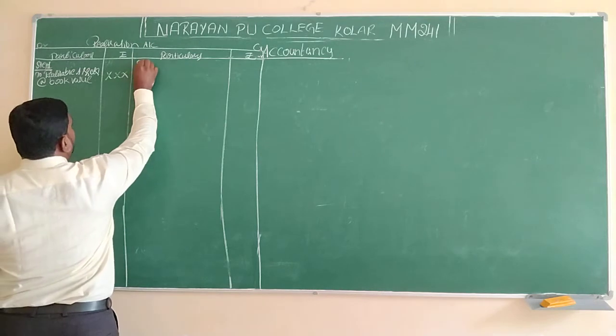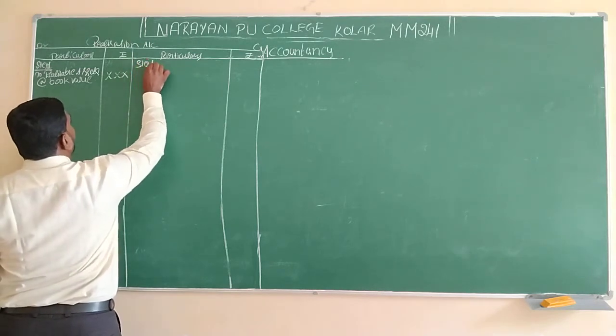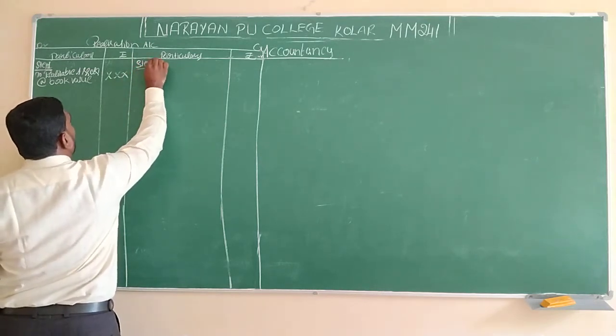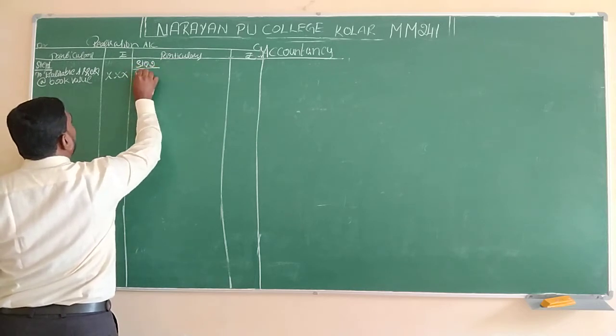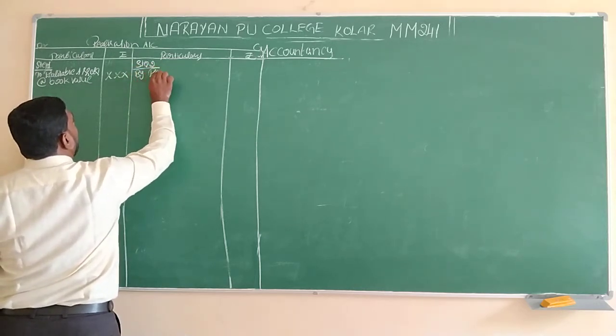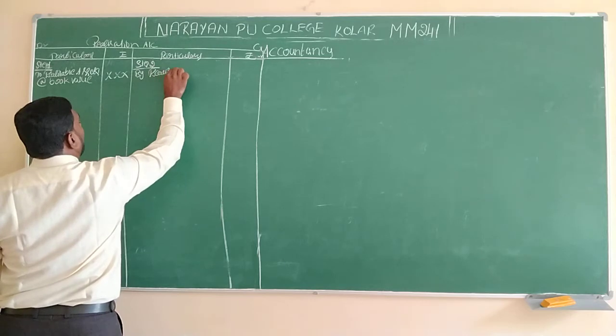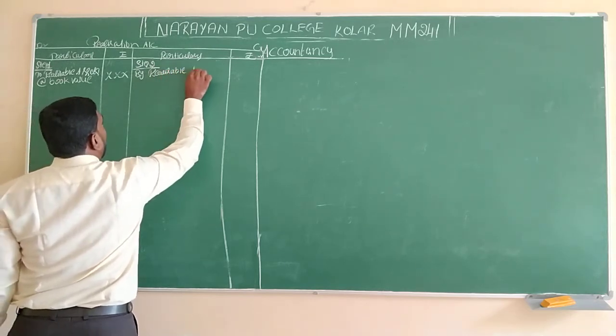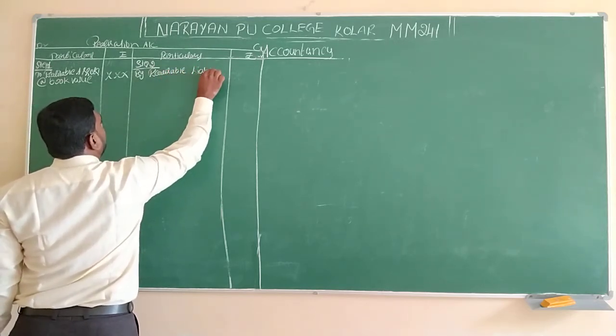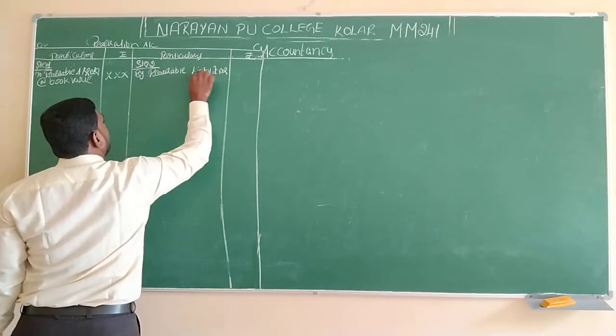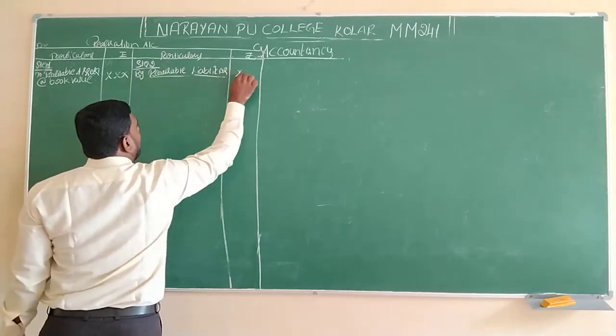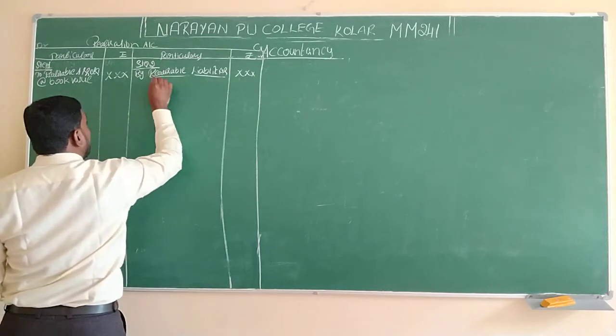Step number 2 is always on the right hand side. Step 2: By realizable liabilities.